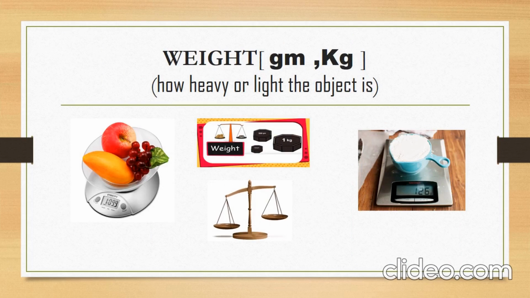Weight tells us how heavy or light an object is. We measure weight with a physical balance or electronic balance. The standard unit of weight is kilogram. We measure smaller weights in grams.